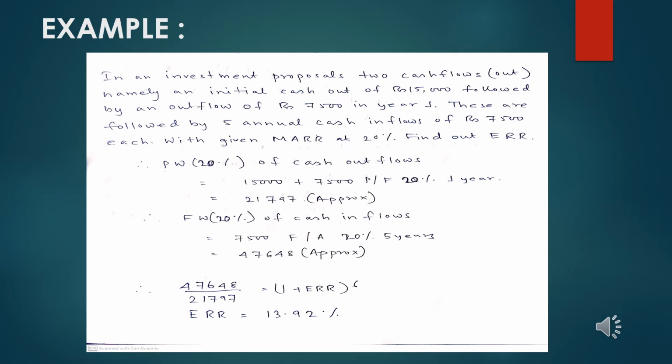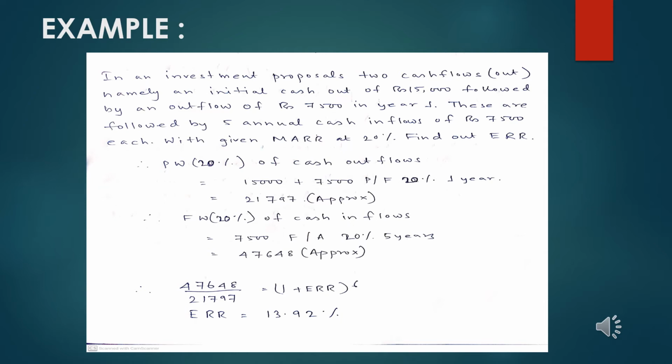That can be treated as 7,500 each as annual worth, and that annual worth can be transferred into future worth with the help of 20% and 5 years. If we correctly calculate, we get the figure at 47,648.